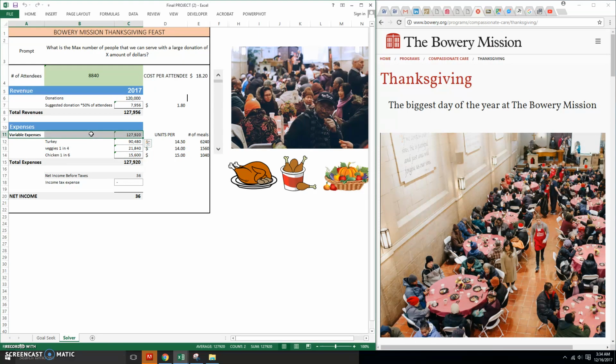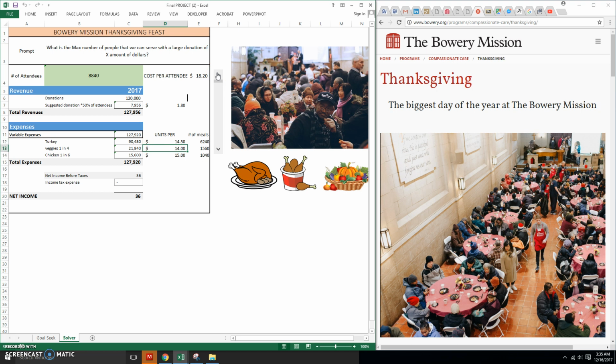So here I have turkey, veggies, and chicken. This indicates the different meals that we can give to those that do come. The different meals will have different prices. The turkey meal would include the potatoes and the veggies, but over here I have indicated the price of $14.50 because that would include the care package and the coats.